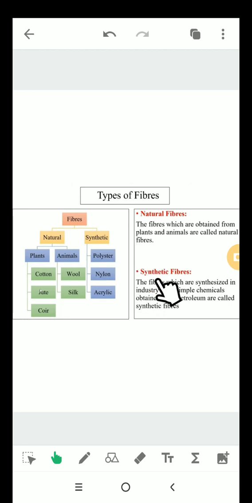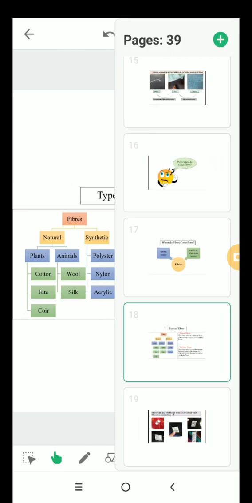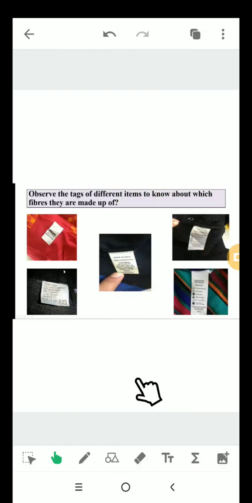The second type is synthetic fibers. The fibers which are synthesized in industry from simple chemicals obtained from petroleum are called synthetic fibers. For example, polyester, nylon, acrylic. Now, if you want to know about different fibers, try to observe tags of different items at your home to know which fiber they are made of.